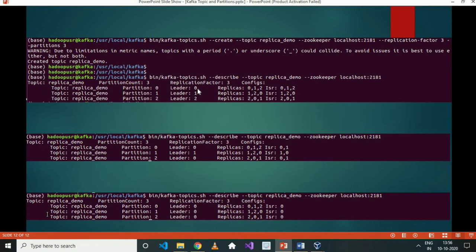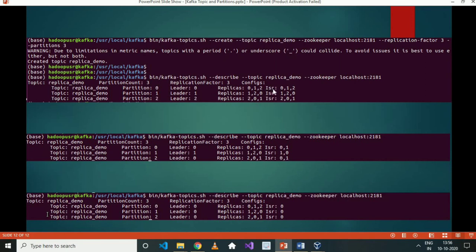The leader means the primary partition where the zookeeper will redirect the consumer. The leader for partition 0 is stored on broker 0, for partition 1 it is stored on broker 1, and partition 2 is stored on broker 2. Now we have replicas. There should be 3 replicas for each partition. The replicas will be stored on 0, 1, 2. We have only 3 brokers, so internally all those replicas are stored on different brokers.